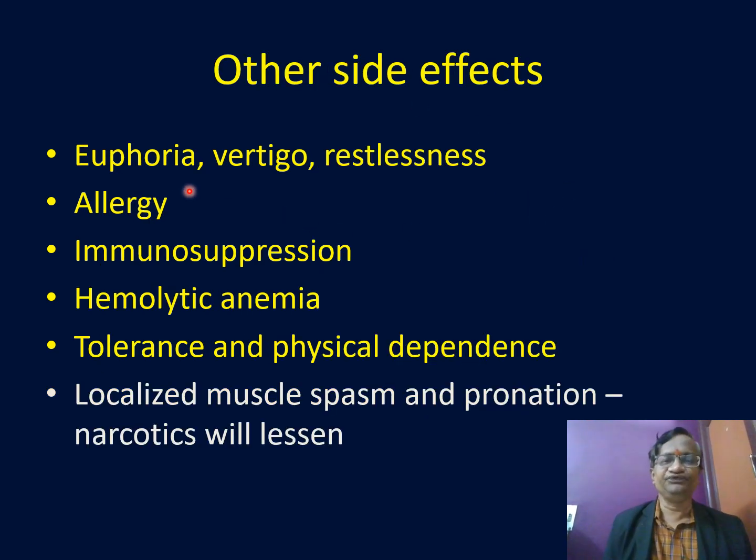Other side effects: euphoria, vertigo, restlessness, hemolytic anemia, tolerance and physical dependence, localized muscle spasm and pronation. Narcotics will lessen these. Sometimes we can have some muscle spasm and the patient may pronate. This can happen with thiopentone. But if you give a good dose of fentanyl, midazolam and so on, these are less. It can happen in patients in whom narcotics are less indicated, like antenatal cases.